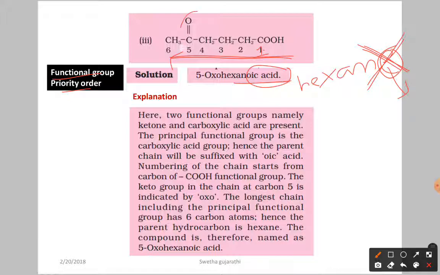Here we have a substituent at the fifth position, that is a ketone. So for ketone, what is the prefix? We have oxo. So the nomenclature is 5-oxohexanoic acid.